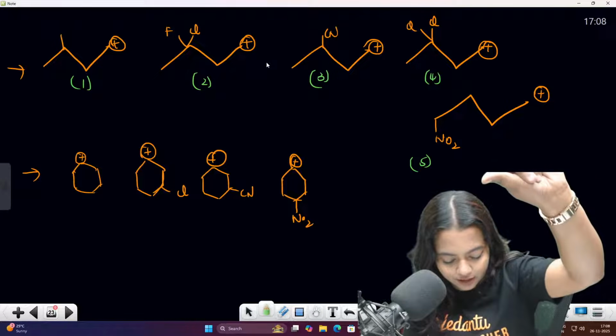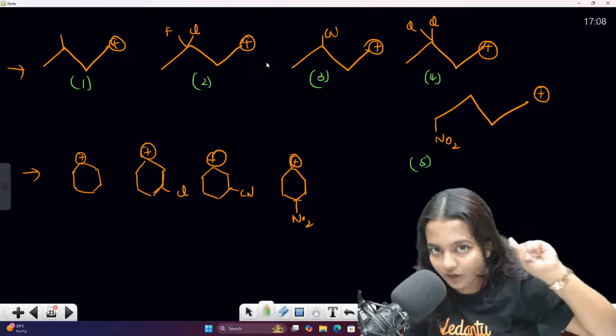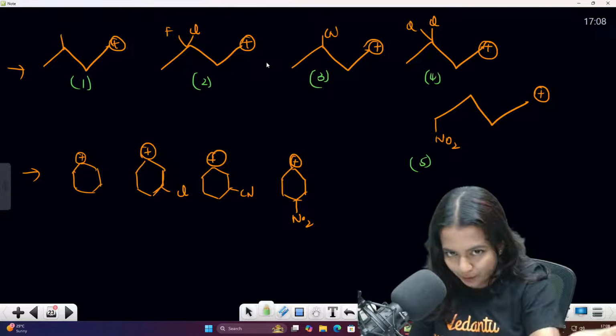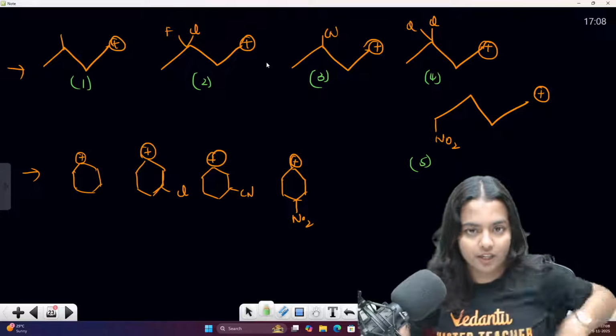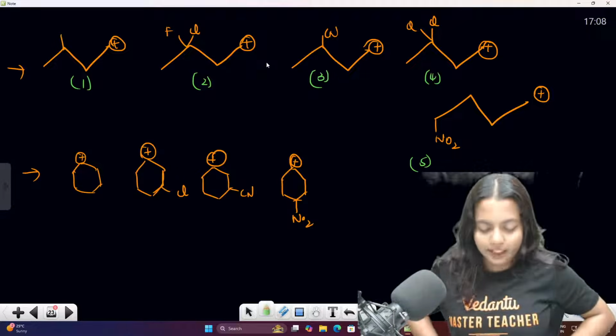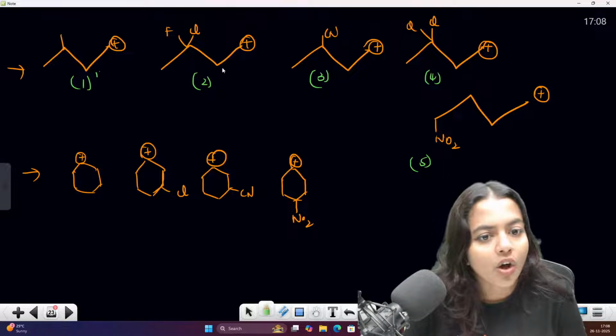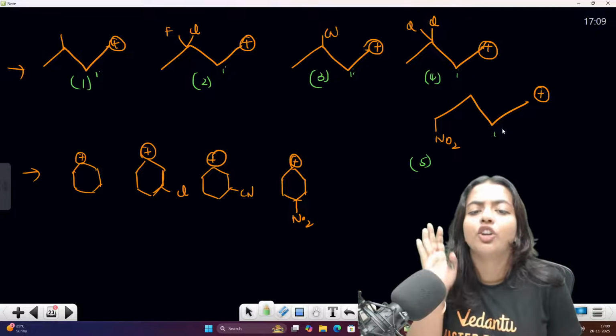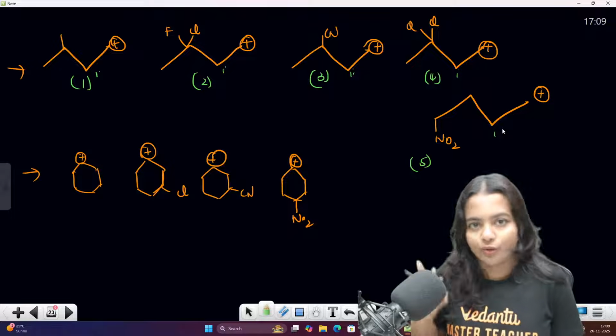Listen. Are you guys here? Okay, the first rule is not valid. What was the second rule? You can find it by whether the cation is at a primary, secondary or tertiary position. Here these are all in the primary position. Cations are all in the primary position. We cannot find the stability on the basis of that. This is the second rule also.